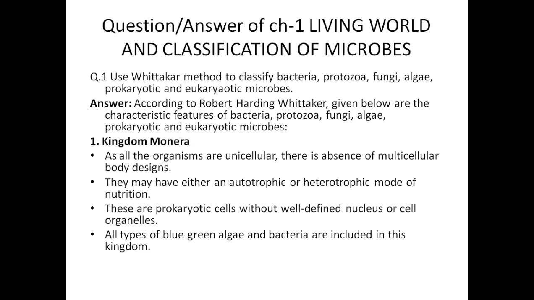So it is considered that Monera is a unicellular organism. They may have either an autotrophic or heterotrophic mode of nutrition. When we are discussing kingdom Monera, we have a doubt about what is the mode of their nutrition. Is it autotrophic or heterotrophic? That's why Whittaker's classification is considered to have some good and bad features, which we have already studied. These are some of the bad features because he was not clear about the nutrition of kingdom Monera, and he was not certain about the unicellular and multicellular structure.